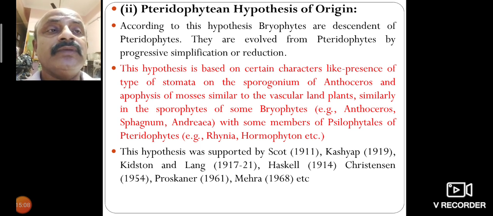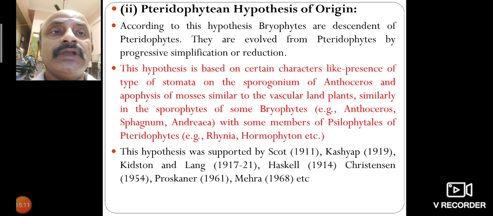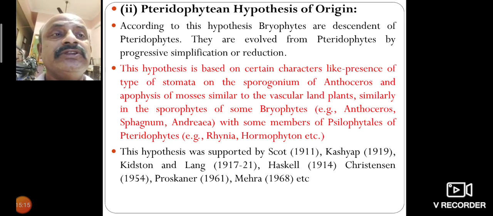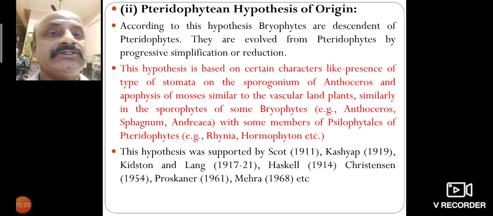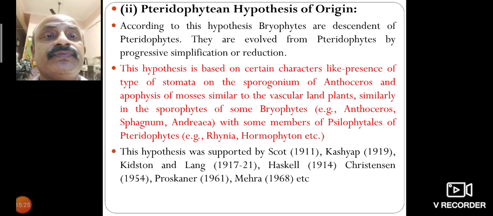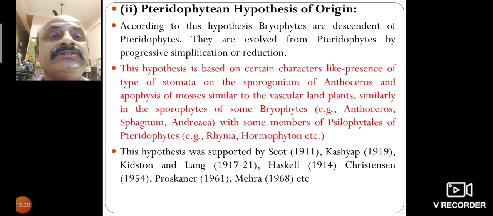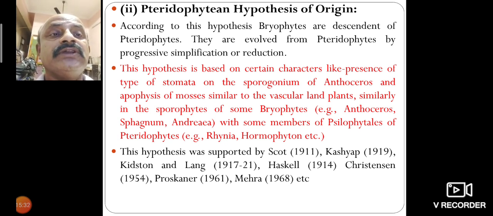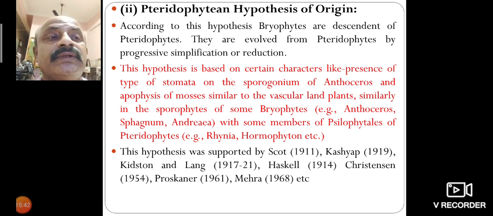The pteridophytes hypothesis of origin. According to the hypothesis, bryophytes are descendants of pteridophytes. They evolved from pteridophytes by progressive simplification or reduction. The hypothesis is based on certain characters, like the presence of stomata on the sporogonium of Anthoceros and the apophysis of mosses, similar to the vascular land plants.